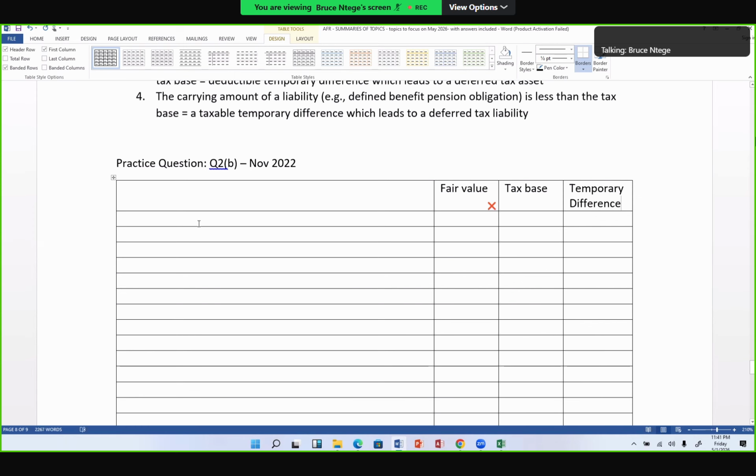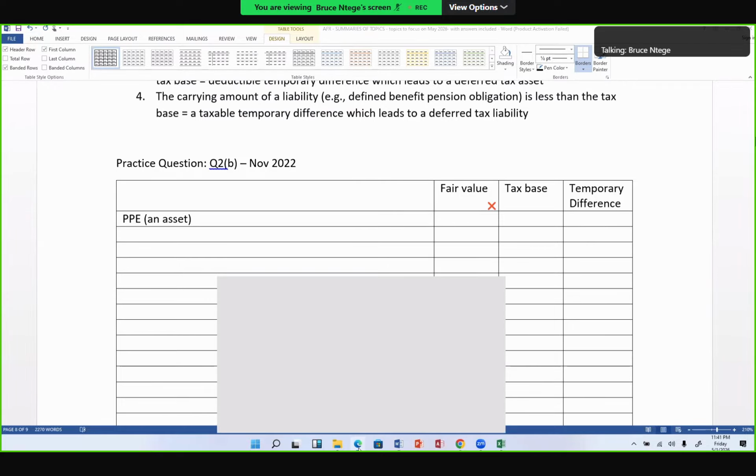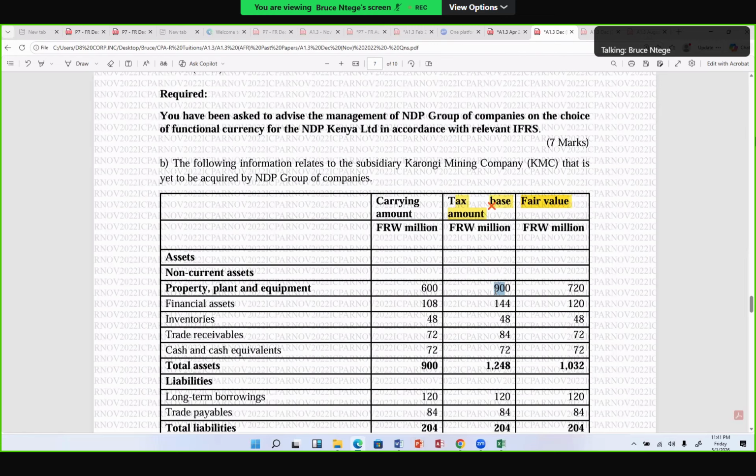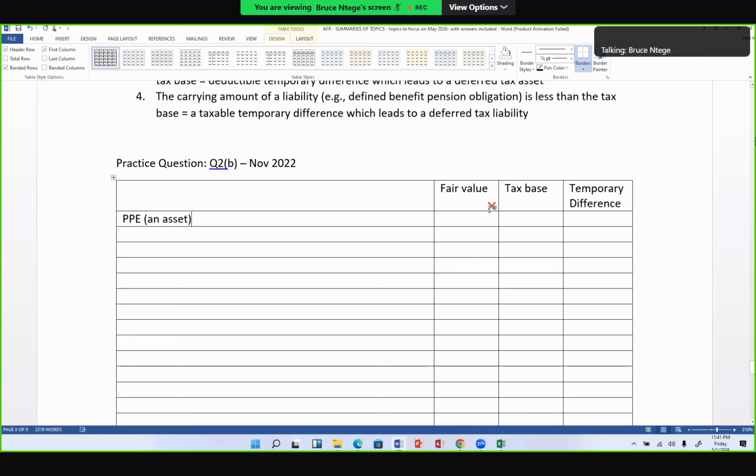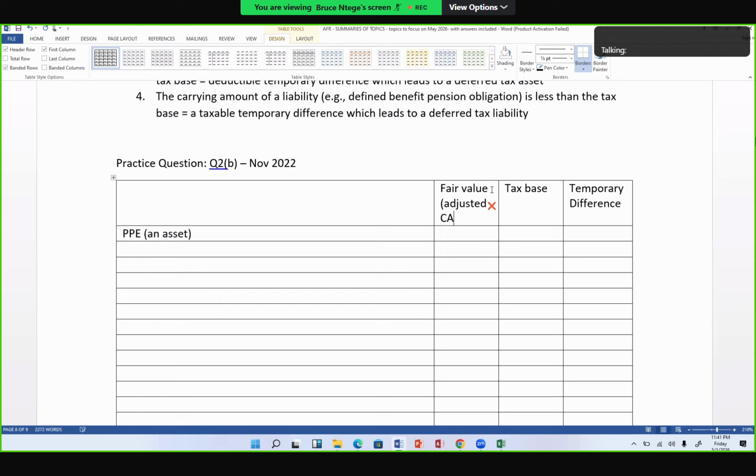The first line there is PPE. Remember, PPE is an asset. We've been told that the carrying amount, which has been adjusted, our adjusted carrying amount, is 720, and the tax base is 900. CA is carrying amount. So the adjusted carrying amount, which is the fair value, is 720, yet the tax base is 900.